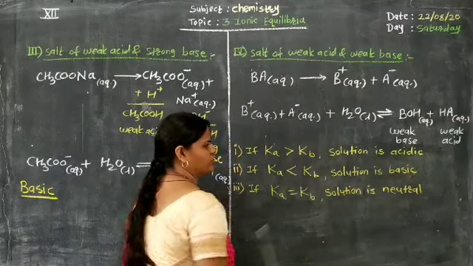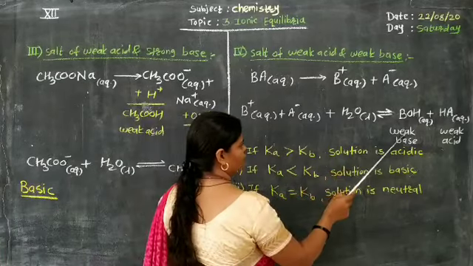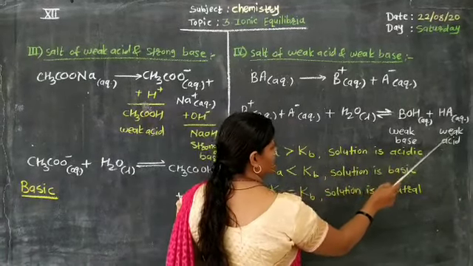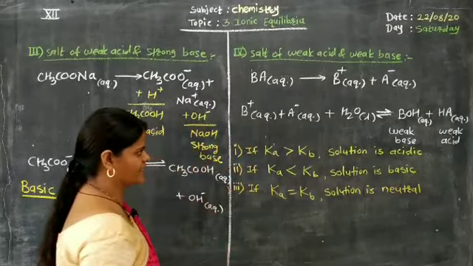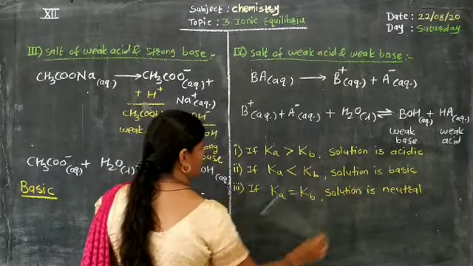But what is BOH? We studied Ostwald's dilution law. BOH is the representation for a weak base and HA the representation for a weak acid. That means we get a combination of weak base and weak acid.